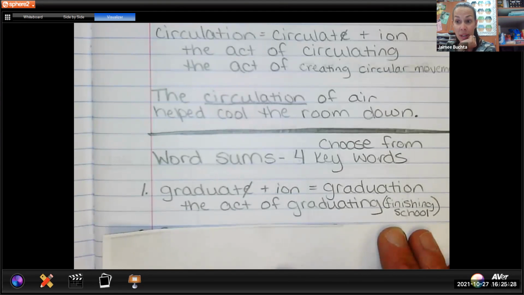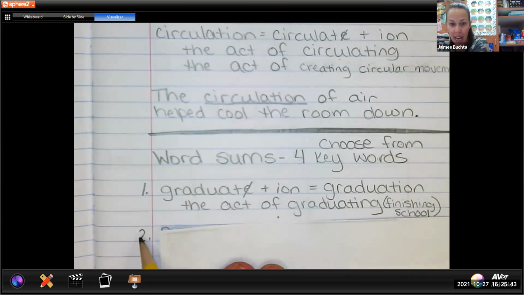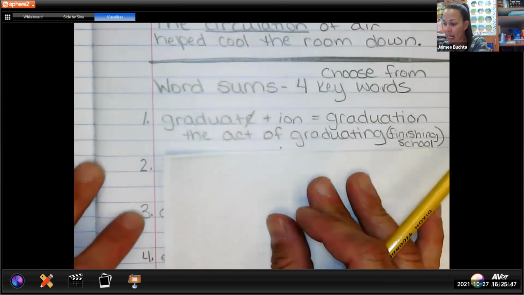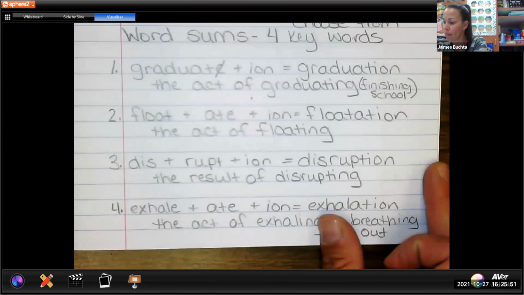The next step, you are going to be working with a partner, and your goal is to do 3 more word sums. I want you to skip lines between each of these. So I want you to notice I've skipped a line here, and I've put my number 2 on the outside. And then I skip a line and I put my 3, and actually I can just show you mine. This is what an end result would look like.